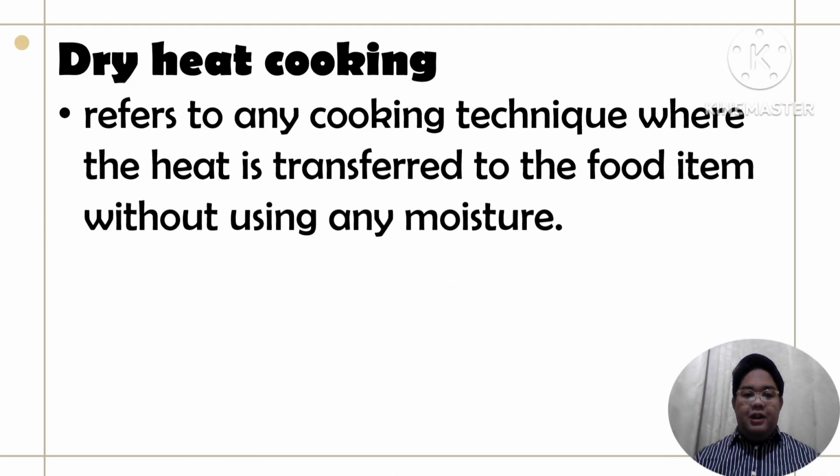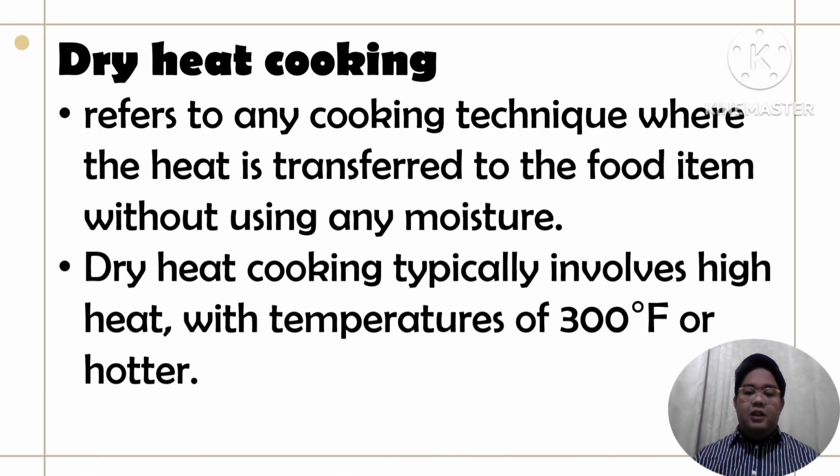Dry heat cooking refers to any cooking technique where the heat is transferred to the food item without using any kind of moisture. Meaning to say, we are cooking without the presence of water or any kind of moisture. Dry heat cooking typically involves high heat with temperatures of 300 degrees Fahrenheit or hotter.